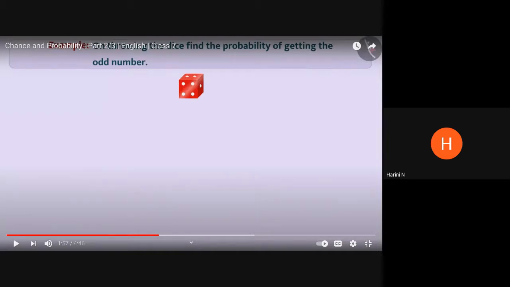Now this example which is there on the screen now, I want you to write it down in the notebook. If not now, at least when the recording is sent to you, please sit down and write down the question. If you are not able to draw a dice, you leave it, no problem. But write down the outcomes as it is shown here in the video. All right. So now I'll proceed.